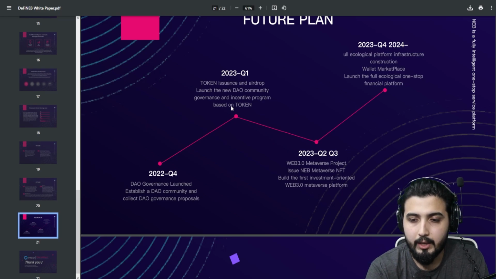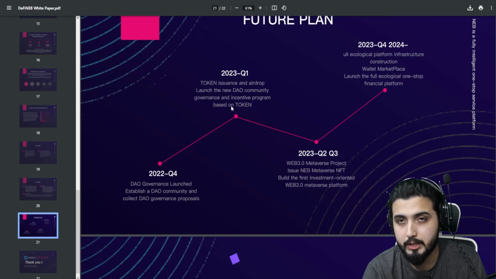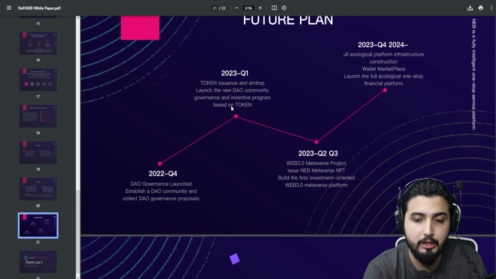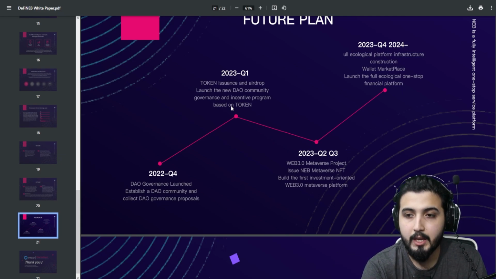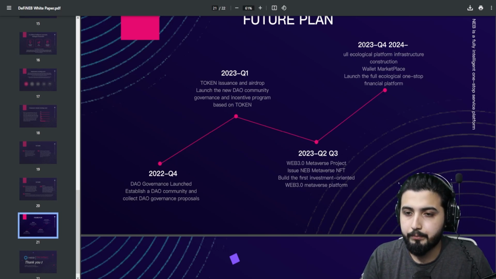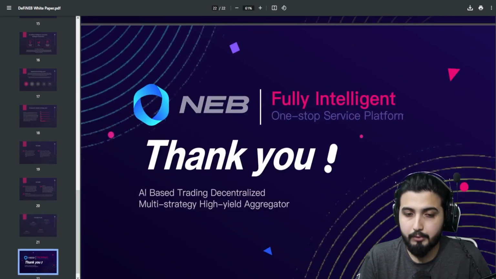And then in Q2 and Q3, Web 3.0 Metaverse project, which we just talked about, we're going to have this one, and they will be issuing their own NFT, probably an NFT collection that will be integrated into the Metaverse, and then build the first investment-oriented Web 3.0 Metaverse platform. And then in the final quarter, in 2024, it says, I'm not sure what this is, ecological platform infrastructure construction, wallet, marketplace, launch the full ecological one-stop financial platform.